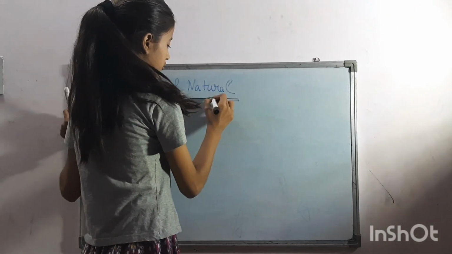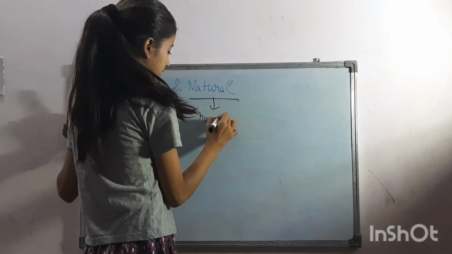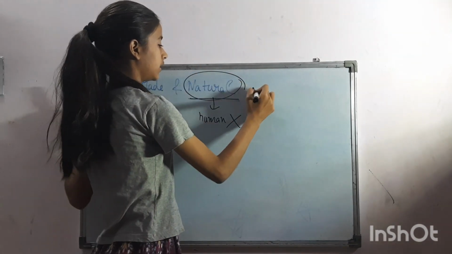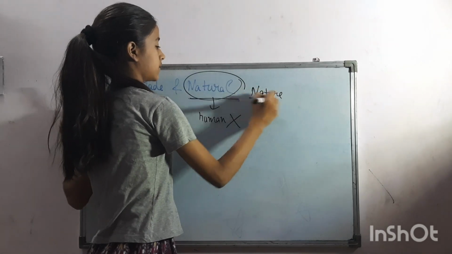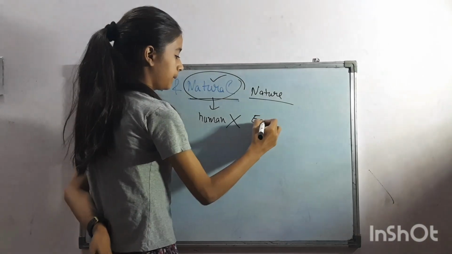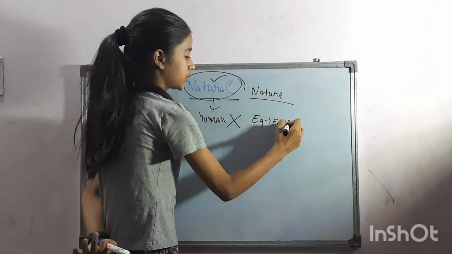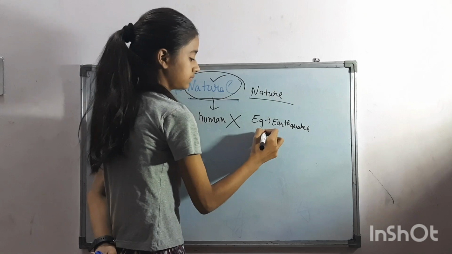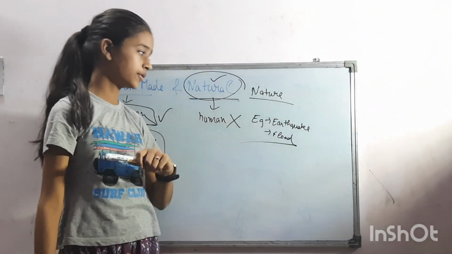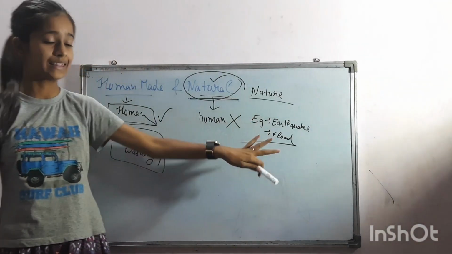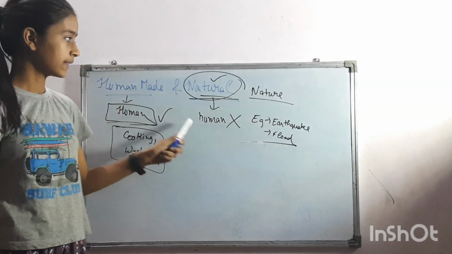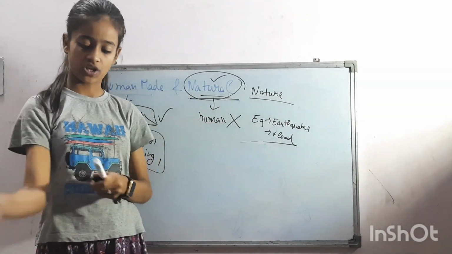And natural change is the change in which humans do not take part; it is done automatically by nature. Those changes are called natural changes. Examples: earthquake, flood. These are a few examples of natural change, because in these changes humans are not involved, so that's why it is a natural change.